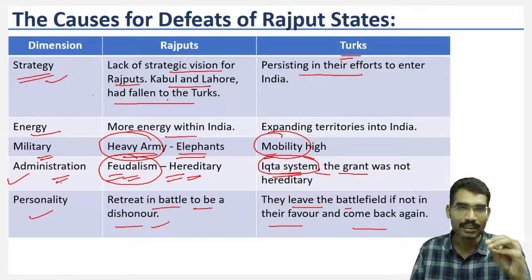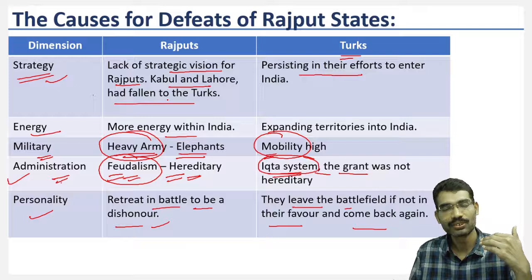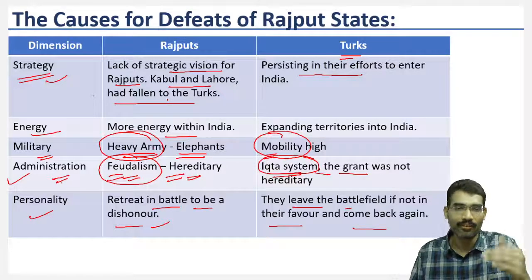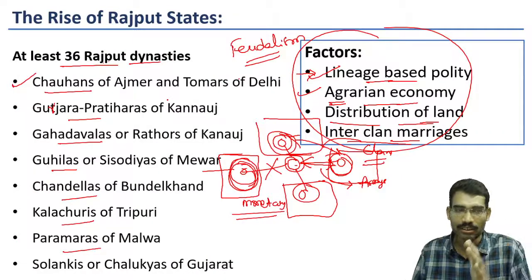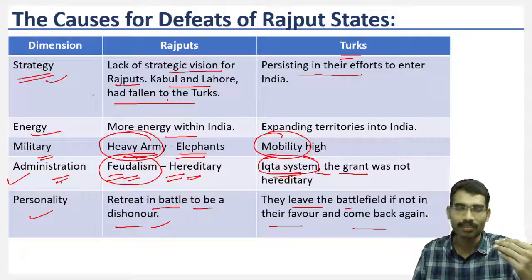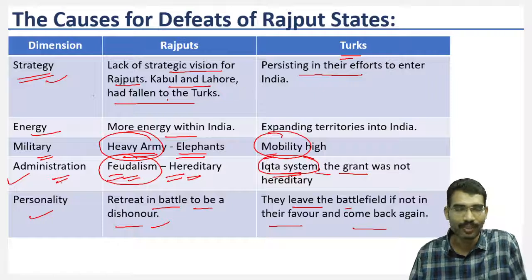In mains, a question can be asked: despite the bravery of Rajputs, why were they defeated at the hands of Turkish people or Turkish armies? This can be the question when it comes to this chapter. So please follow the rise of Rajput states, what the various factors are, what the examples of Rajput states are, and finally the causes for the defeats at the hands of Turks.